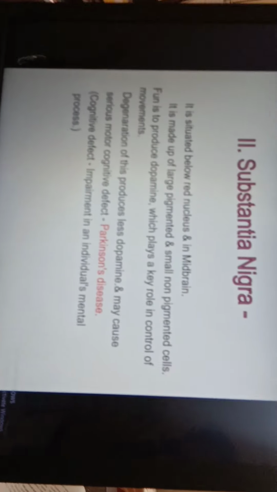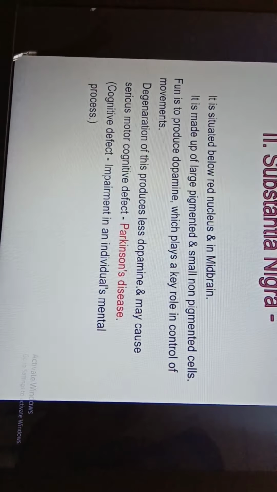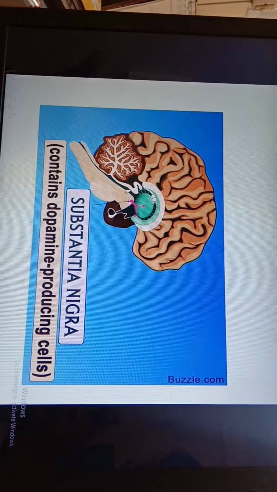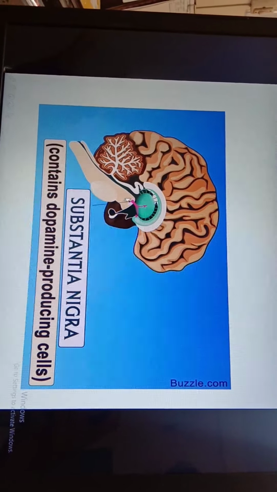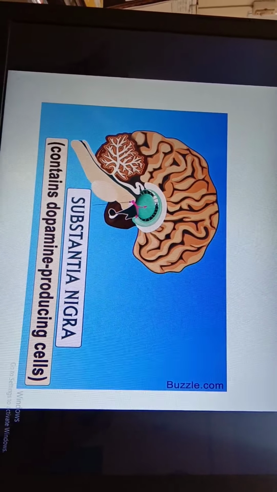Degeneration of this substantia nigra produces a well-known disease called Parkinson's disease. This Parkinson's disease forms cognitive defects. What are these cognitive defects? Cognitive defects are due to impairment in an individual's mental process. The disease is called Parkinson's disease. This substantia nigra is present in the midbrain and is responsible for production of dopamine.